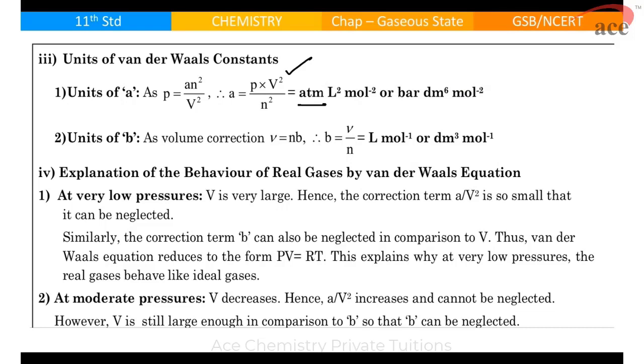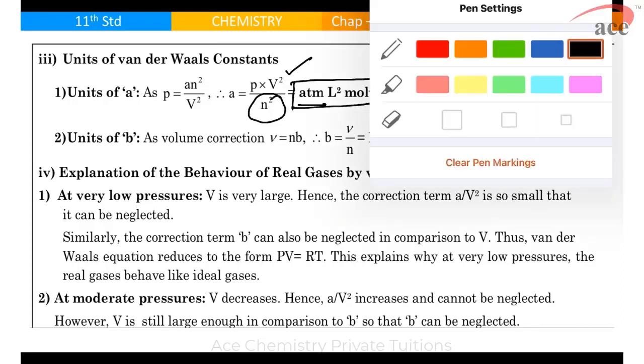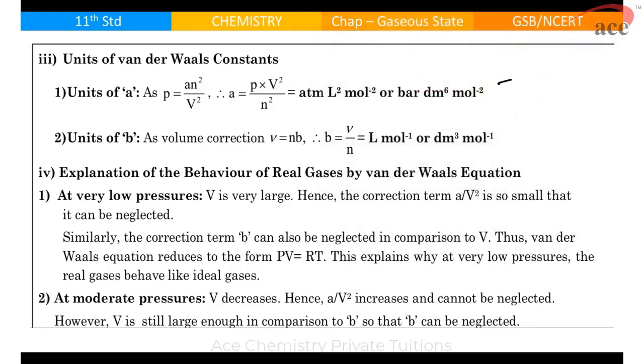What is the unit of pressure? Atmosphere. What is the unit of volume? Liter squared. And the unit of n is mole, which is in the denominator. So it's atmosphere liter squared mole inverse, which can also be written in bar. Correct? Now, what about B? V minus nb, so V is nb. So B is V by n. So it will be volume upon mole, meaning liter per mole. Please learn this.